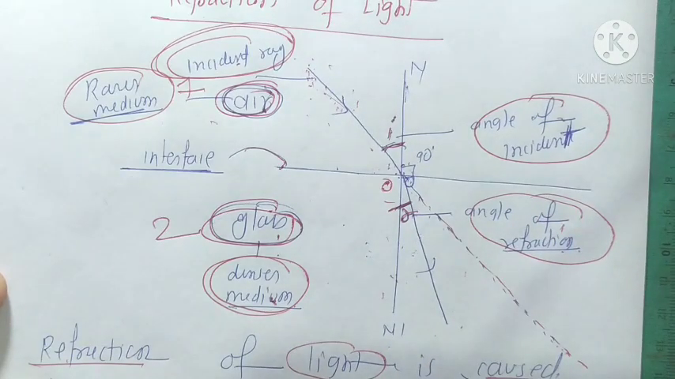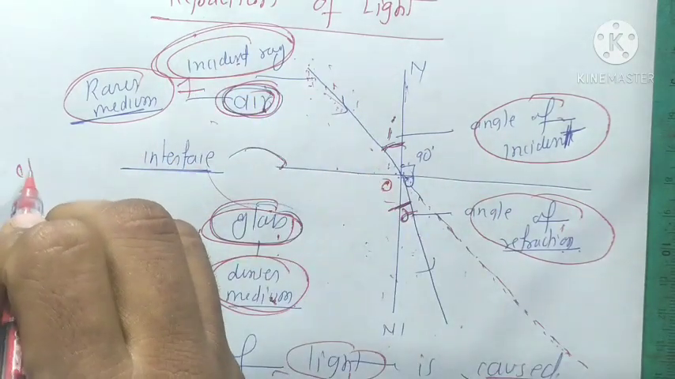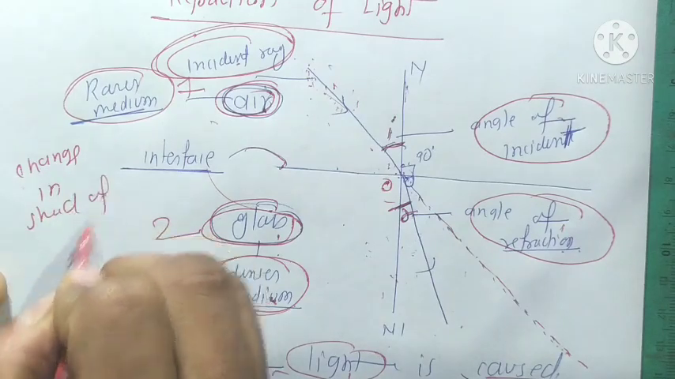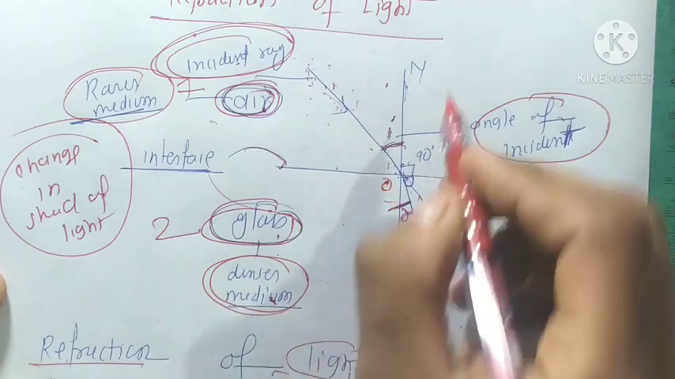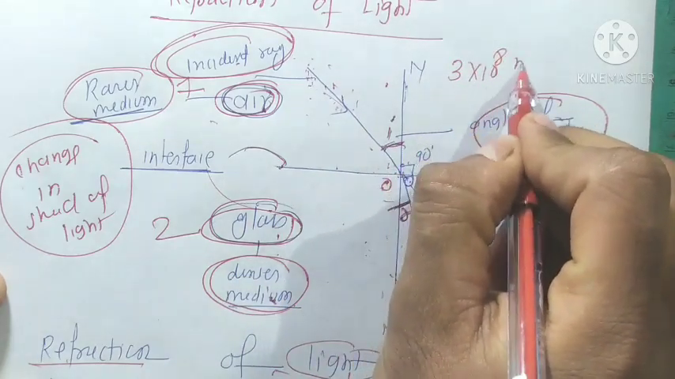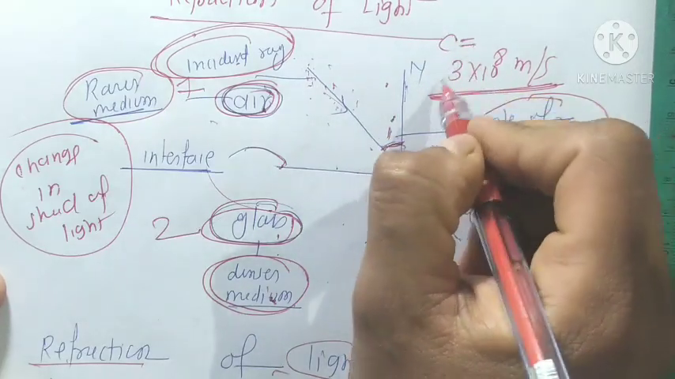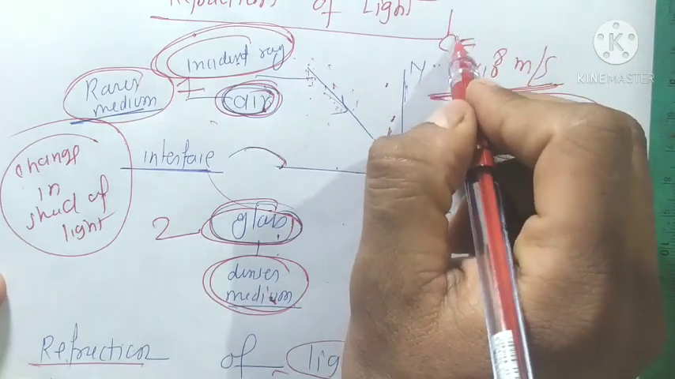Refraction of light depends upon the change in speed. What is the meaning of refraction? It is a change in the speed of light. The speed of light in air, we already know, is 3 into 10 to the power 8 meter per second, and we represent this with the symbol C.